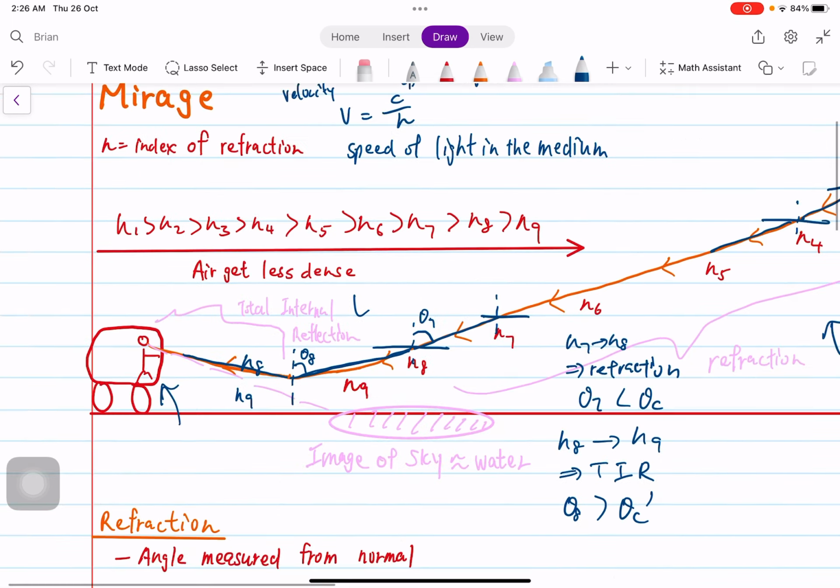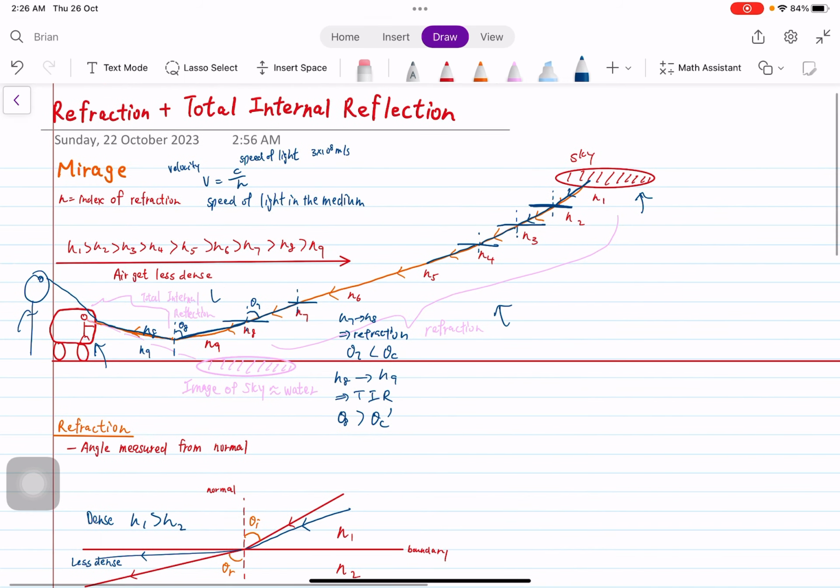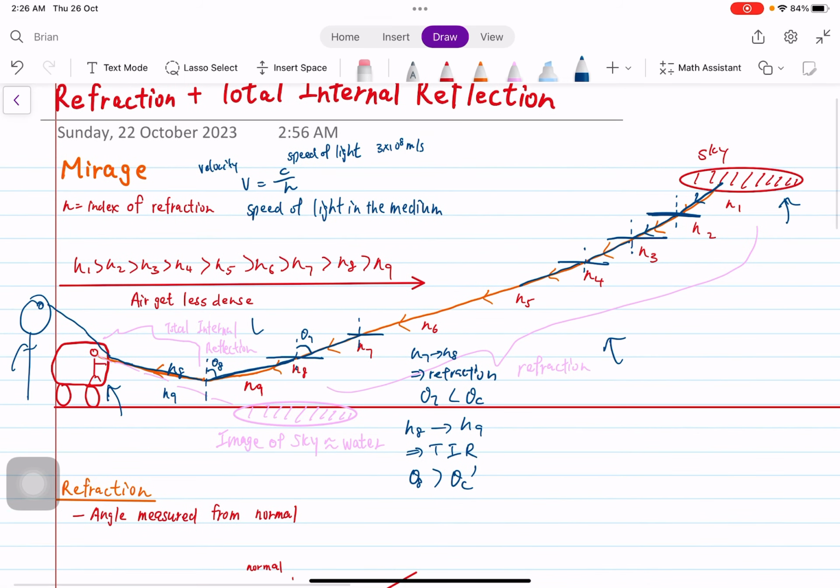And imagine if we're driving, probably here, we're looking at here, then it's going to pass through this layer and bend again, and bend again, until it reaches our eye. So this is a mirage, and it illustrates both refraction and total internal reflection.